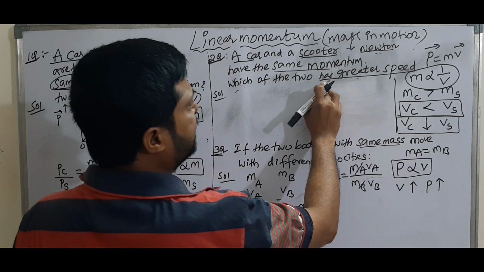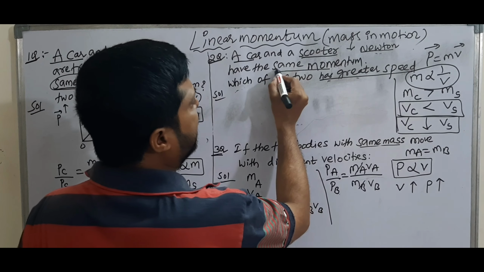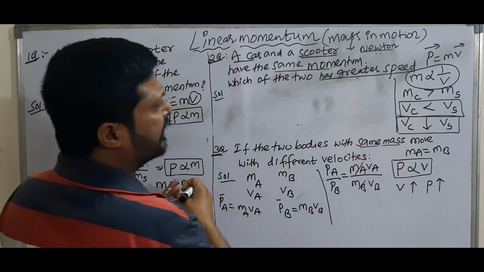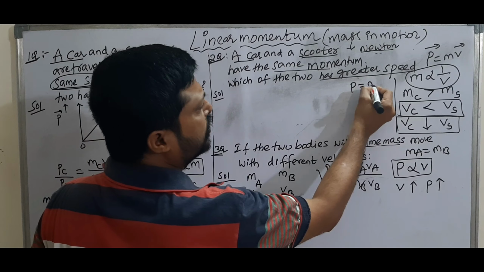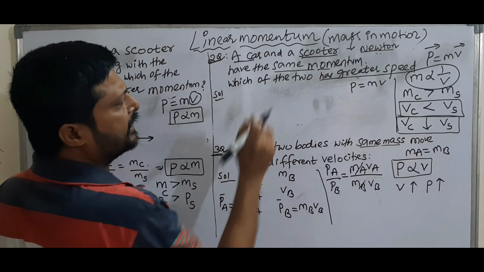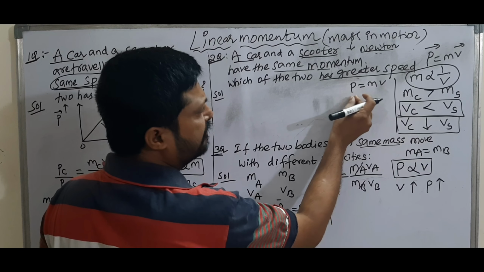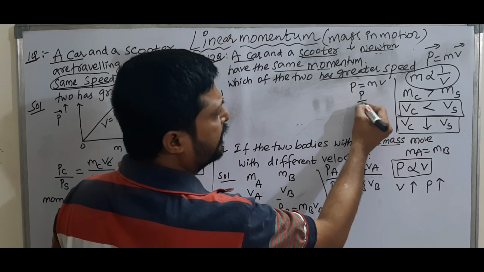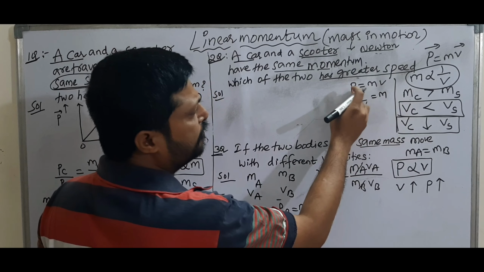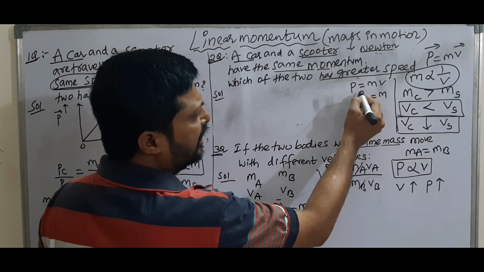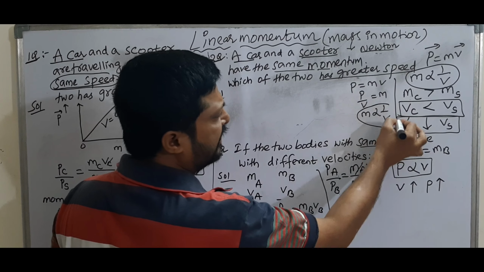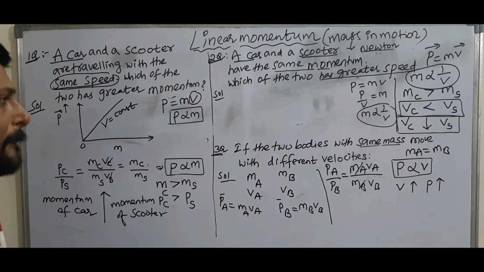Now two bodies having the same momentum. Momentum is the same. Then write P is equal to MV. Here momentum is the same, so this left side factor is the same. Bring V to this side: P by V is equal to M. If P is constant, how are mass and velocity related? Inversely proportional.